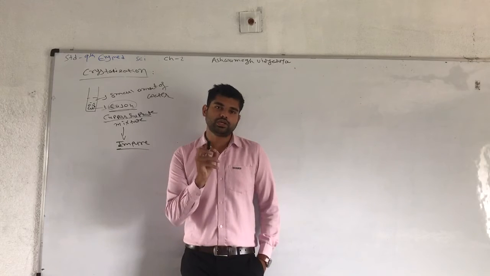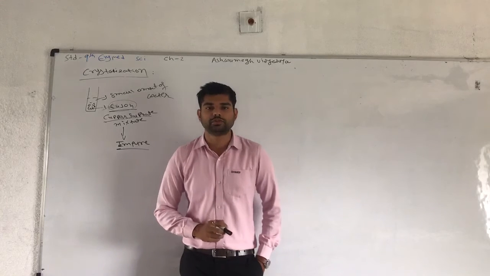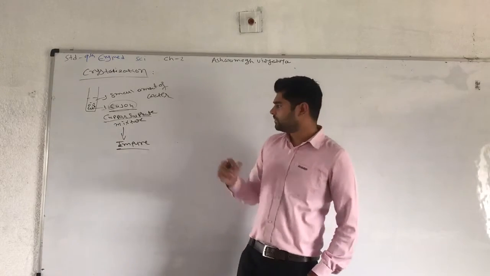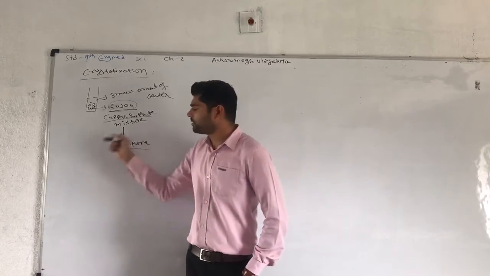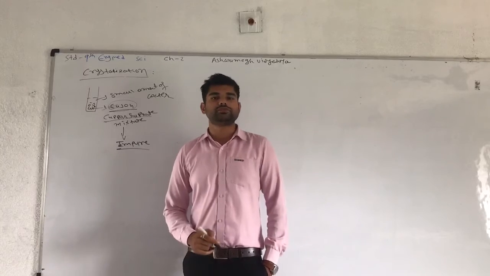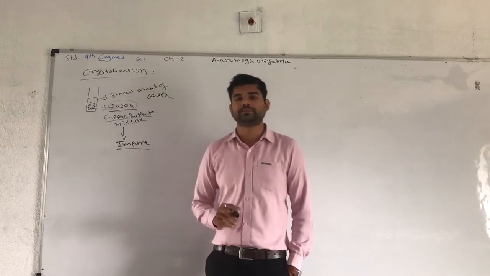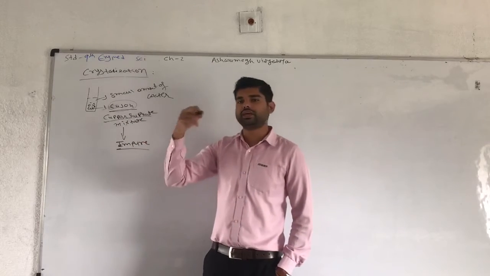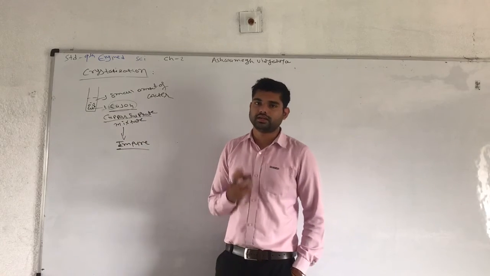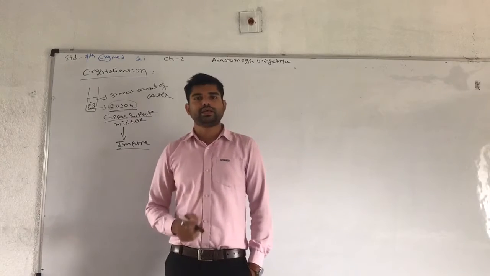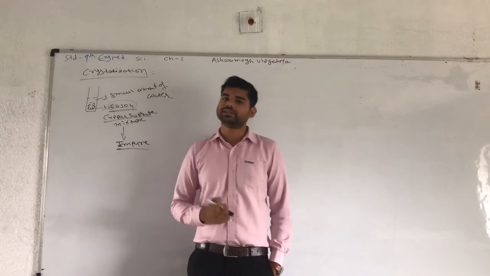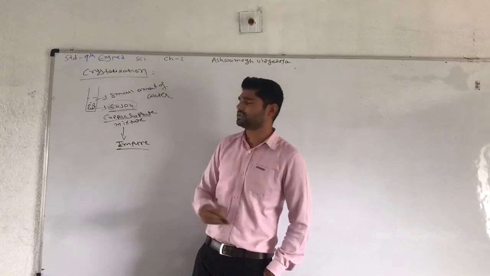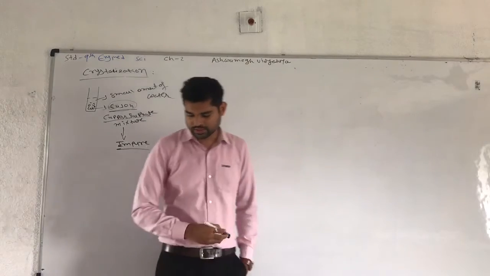It means solid particles of CuSO4 can be seen on the filter paper. So impure CuSO4 can be converted into crystals of CuSO4, and we gain CuSO4 again as a solid substance. This process is known as the crystallization process.